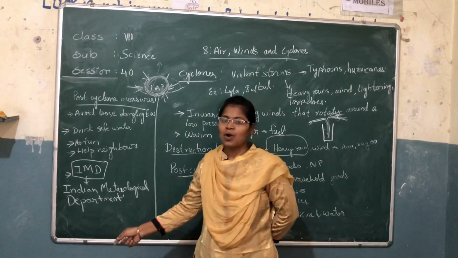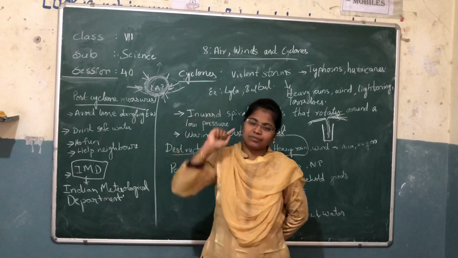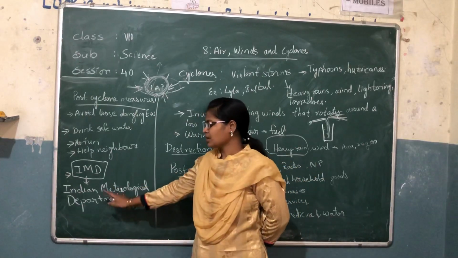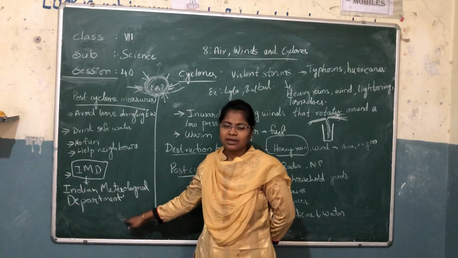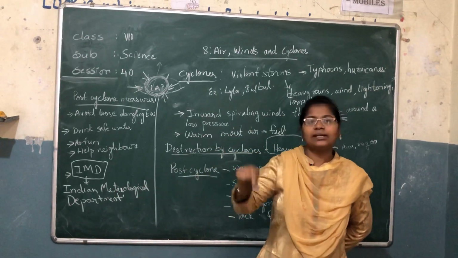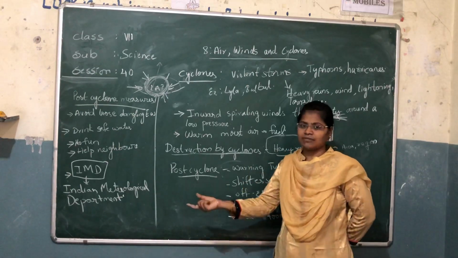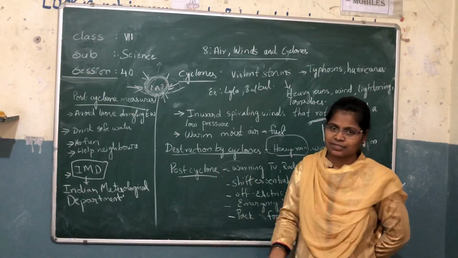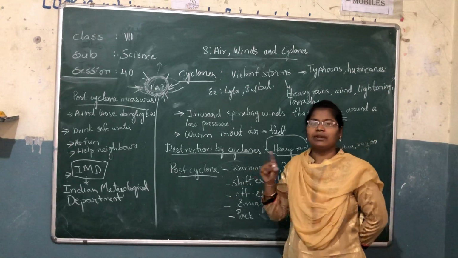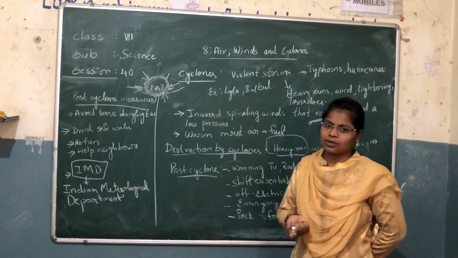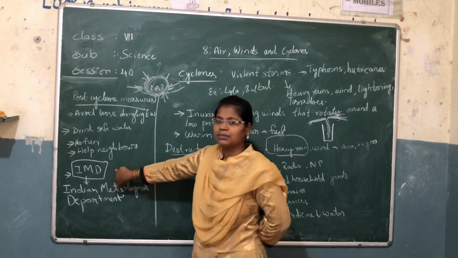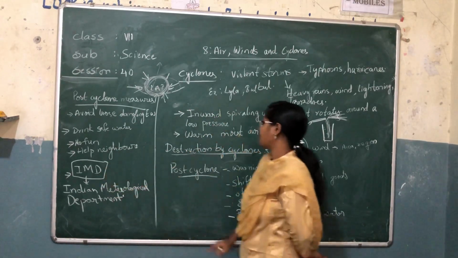With the help of satellites, by seeing satellite footage and photos, they will tell you after this many hours, or after 1 day, 24 hours, you will have heavy rains or light rains. They will inform you and warn you when there are heavy rains. Very important, remember this name, Indian Meteorological Department.